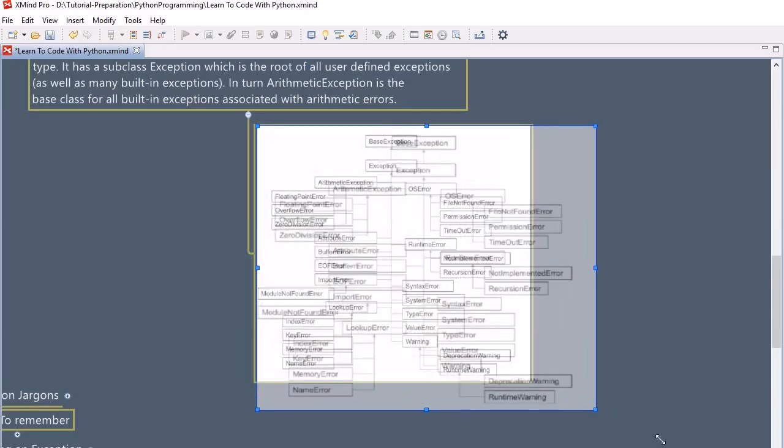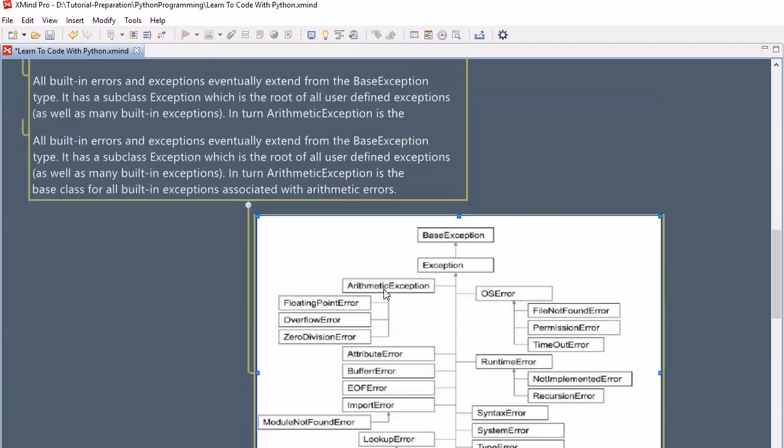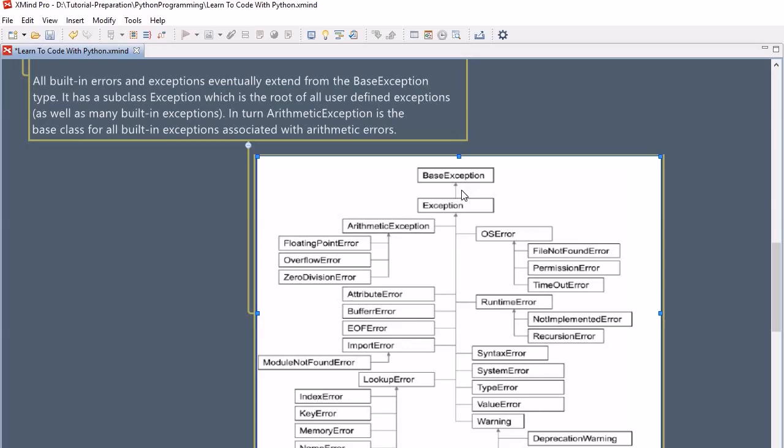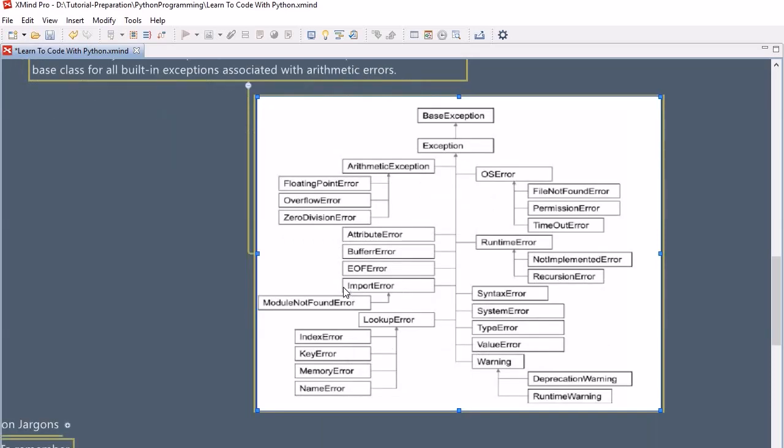If you look closely, you will find that we have a base exception class which is inherited by the exception class, and there are a variety of other exceptions created, like the arithmetic exception. If any arithmetic operation related error happens, we can utilize this class to catch those errors and provide more meaningful information to the user.